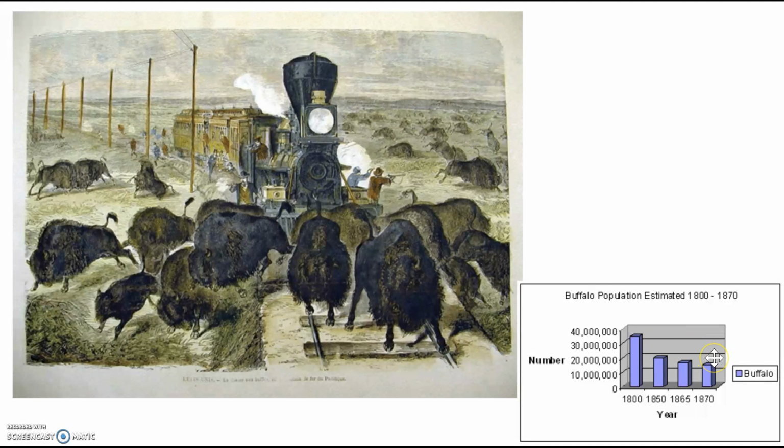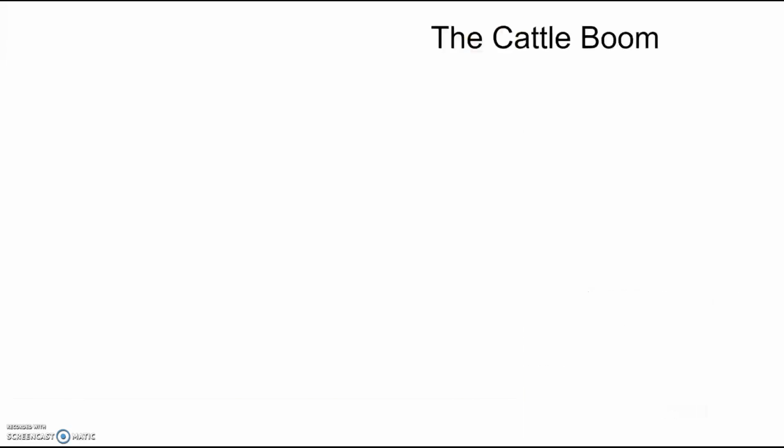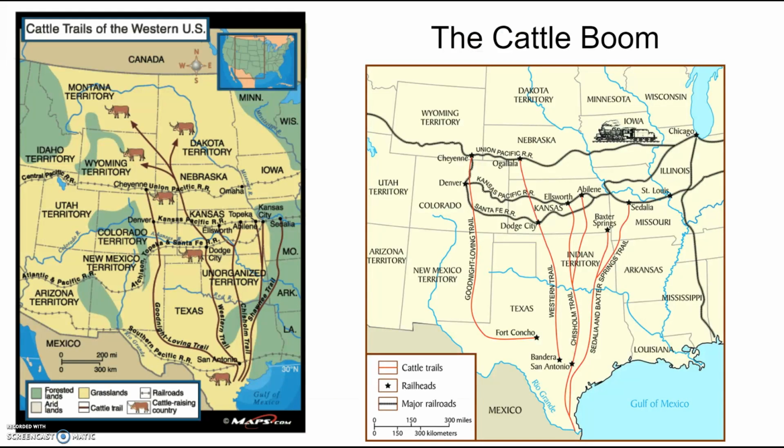By 1870, the population had drastically fallen to about 12 million. And by 1900, that population was less than that, about 1 million. So we see again the ecological impact that was taking place on the Western settlements. As the buffalo died off, cattle replaced the buffalo as the great beast of the West.